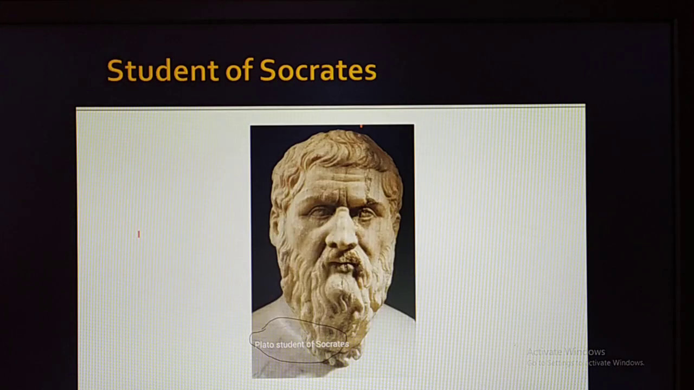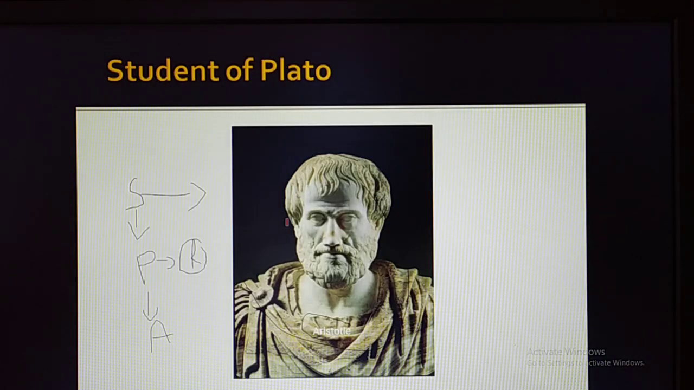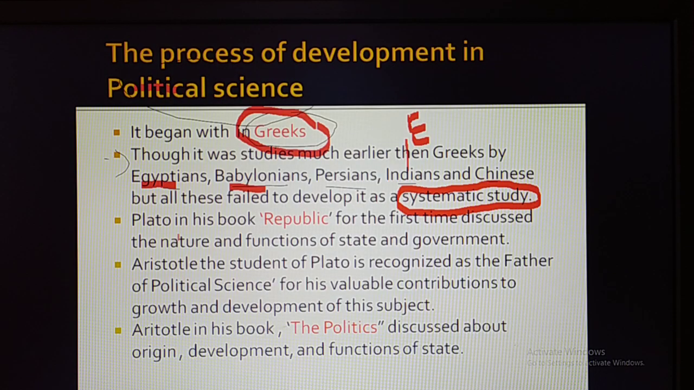First of all, already you know Socrates. So he is Socrates, and his student was Plato, and Plato's student was Aristotle. They are saying that Plato, in his book, the name of the book is very, very important, Republic. In Republic, for the first time he discussed the nature and function of the state and the government. Remember, these are the important aspects that were for the first time written by Plato in his book called Republic. Here it is, Republic, the name of the book written by Plato.